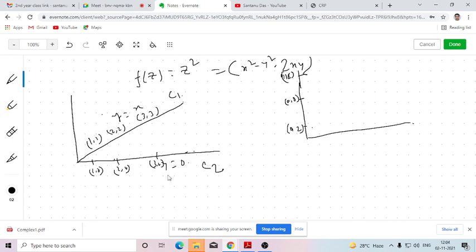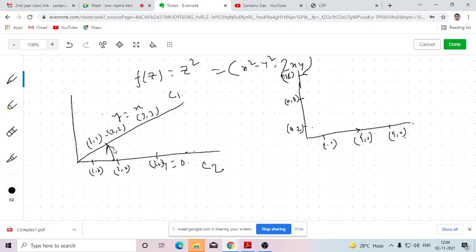Similarly, the points which we have considered here, 1, 0, 2, 0, if I put 1, 0 here, this will be 1, 0. 2, 0 if you put here, that will be 4, 0. Similarly, that will be 9, 0, like that. So these points we have considered here.